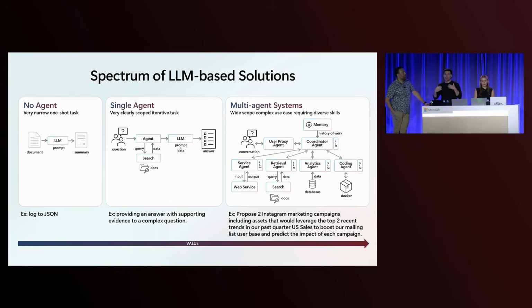But now we've evolved into these very complex, and I love how it says wide scope, use cases where you can put a lot of these different agents together to accomplish a wide variety of tasks. You can have multiple agents that are specific to, and here in this slide we have a coding agent, an analytics agent, a retrieval agent, and then you can have those all surface that information in a cohesive workflow, almost like its own mini company, or mini workforce to work with you. And I loved from both Satya's keynote and Jay's keynote that this is where we're going, very much an agent-driven world. So that's really exciting. And then if we want to go to the next slide.